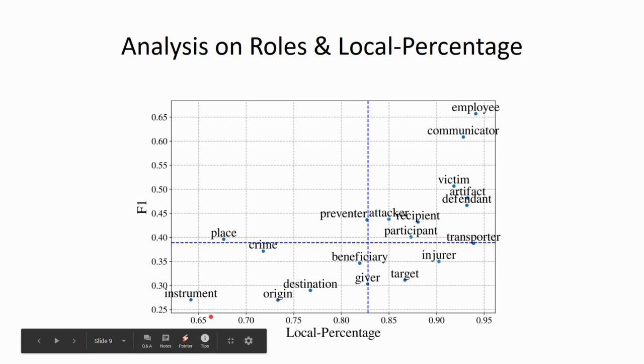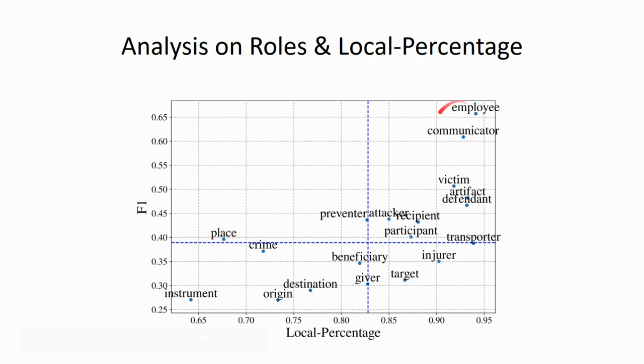When the arguments are more non-local, you can see that they get lower F1 scores. And actually, if you look at the roles, they are usually non-core roles. And for the local arguments, we can see that they usually get higher F1 scores, and they are usually core roles of the event frames.